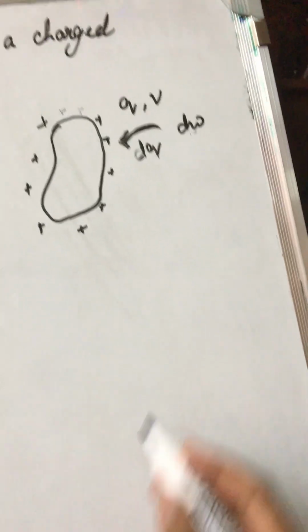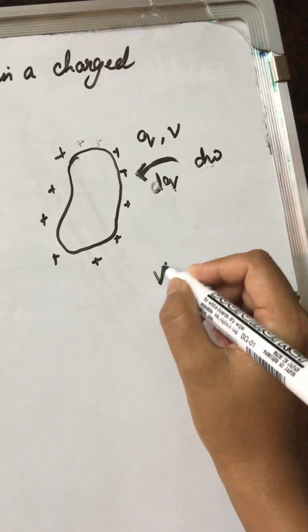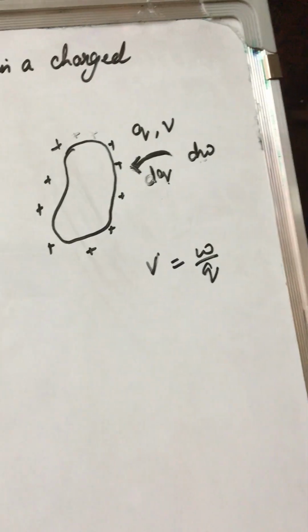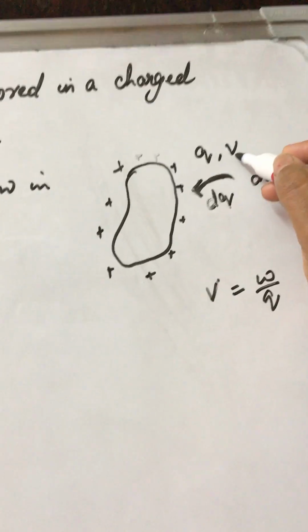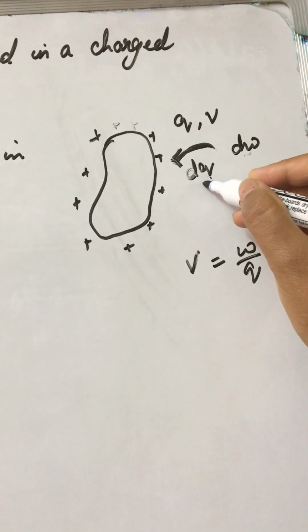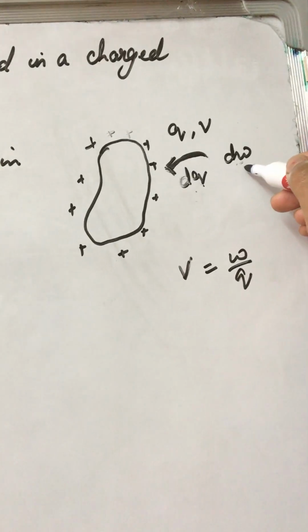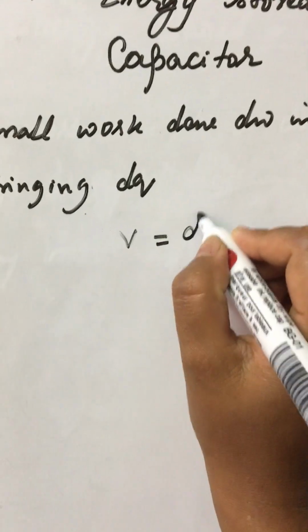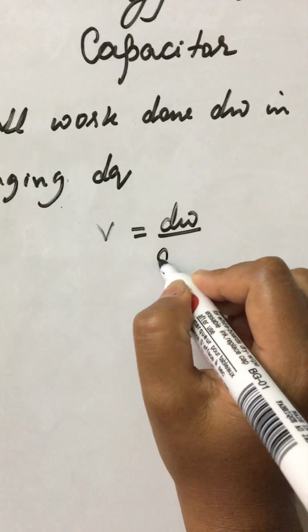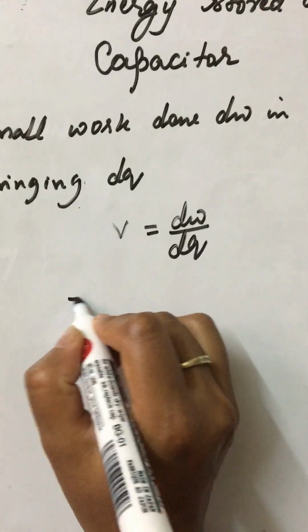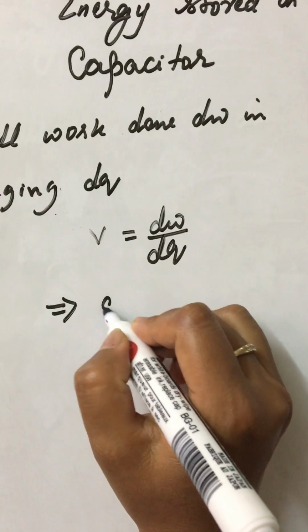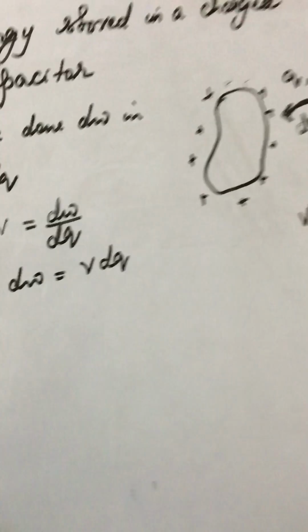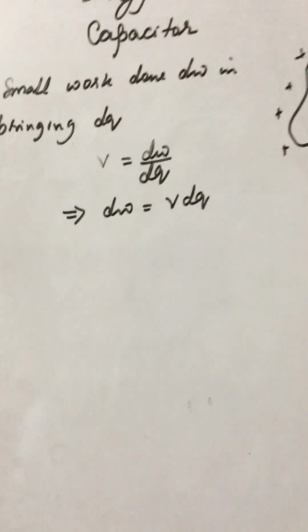Now we had seen the definition of potential. Potential is equal to work done by the charge, right? Now in the potential V, dq has been brought and the work done is dW, right? Then this one will be dW by dq. Then dW will be equal to V dq, right? Up to here, I hope that is clear.